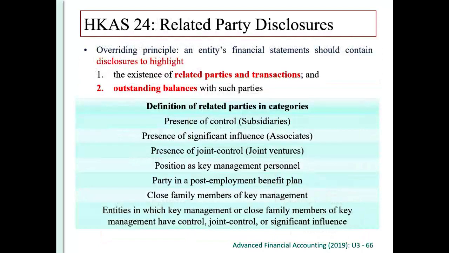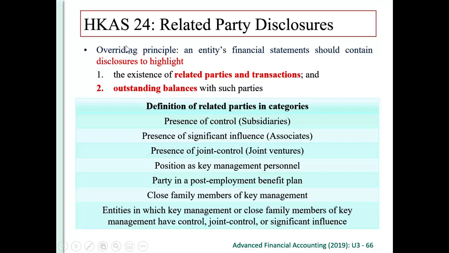After financial reporting number 8, we have another accounting standard related to risk reporting, which is accounting standard number 24 on related party disclosure. We understand that on consolidation, there will be many intra-group transactions or some transactions which may not be so direct.